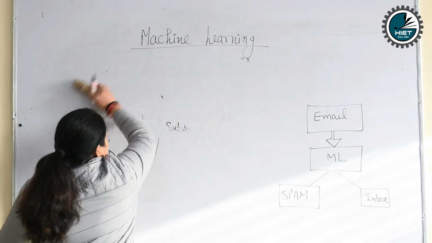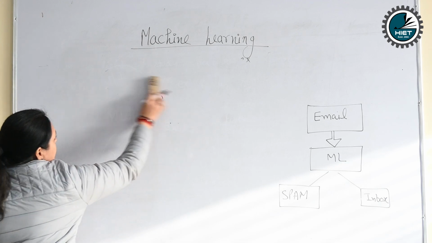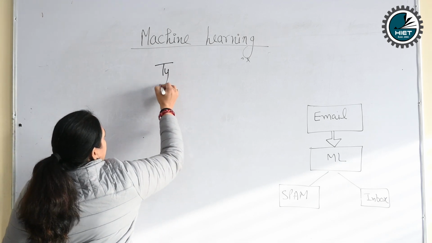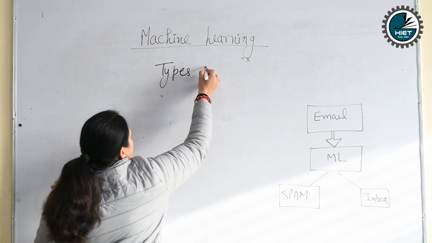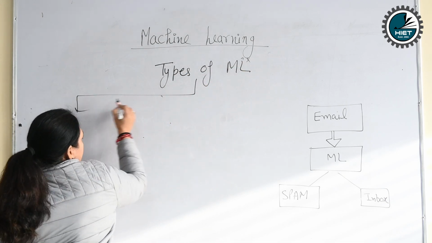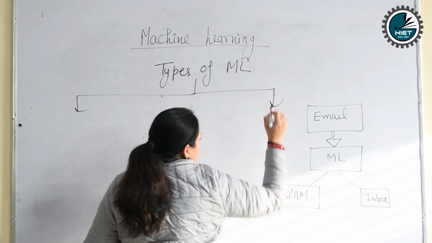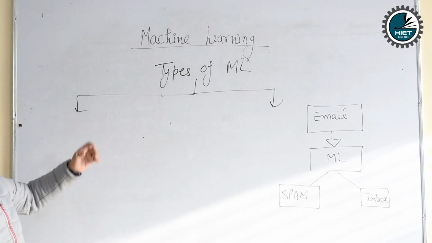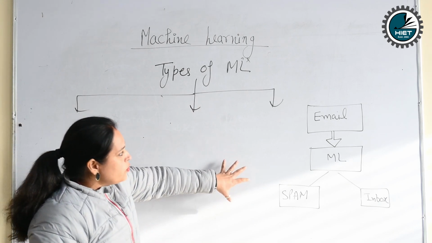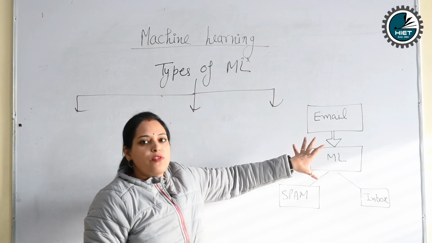Now, coming to machine learning, the types of machine learning. Before going to the types of machine learning, I want to explain this example. This is the example of email.